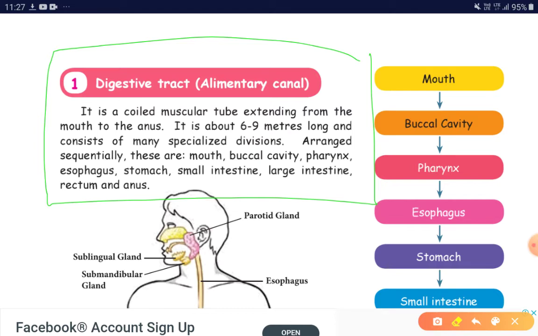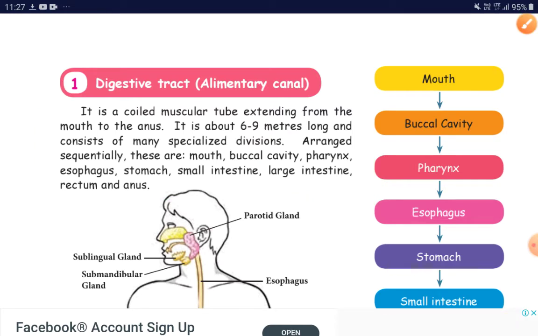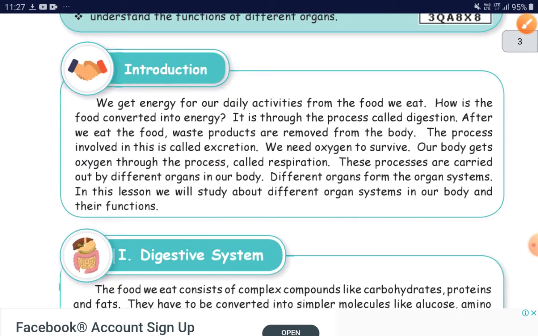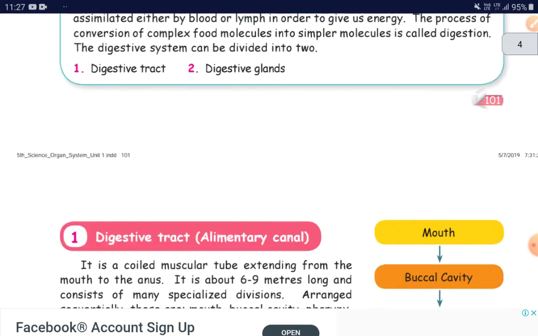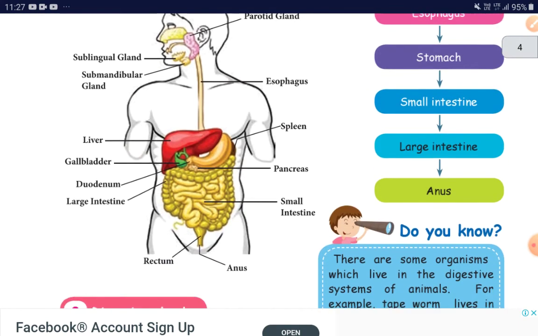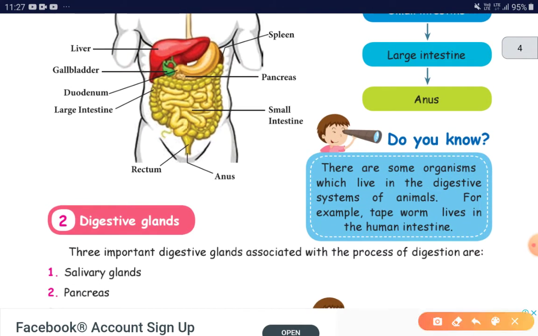I hope you are enjoying this lesson, right? Now, within the box, do you know there are some organisms which live in the digestive systems of animals? For example, tapeworm lives in the human intestine.